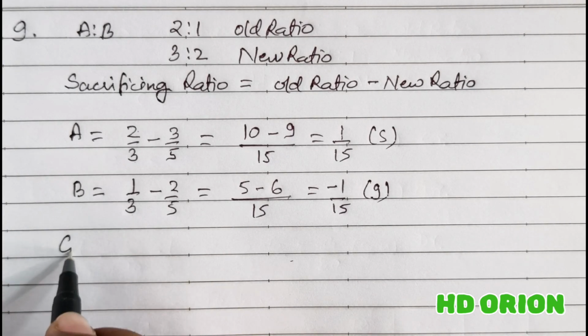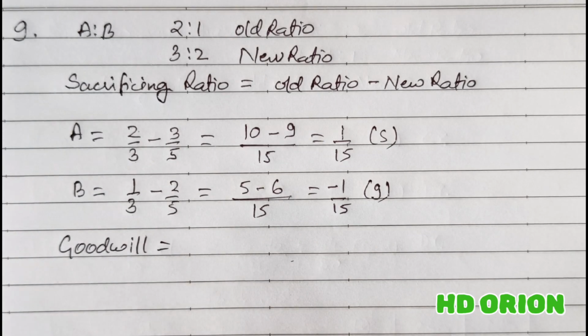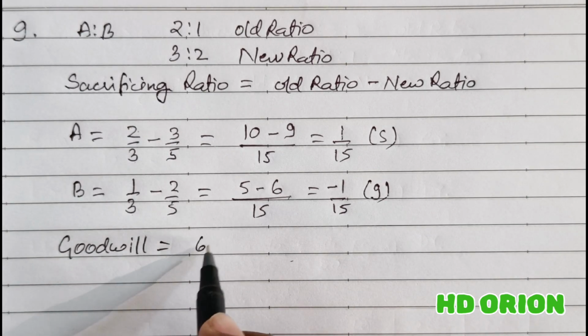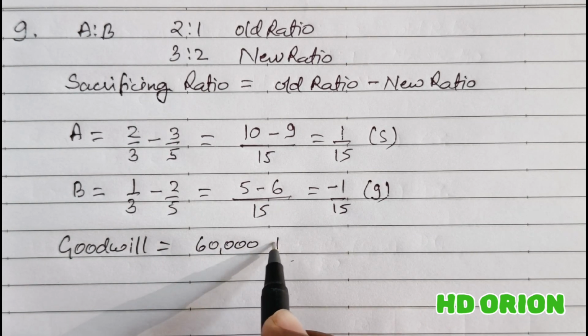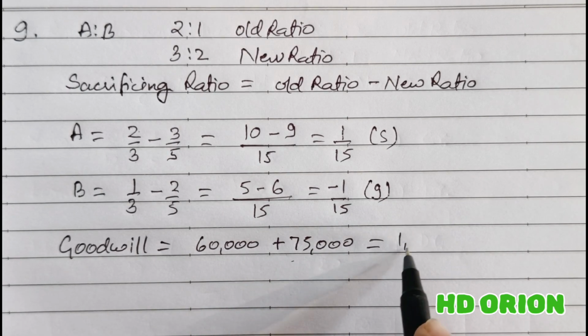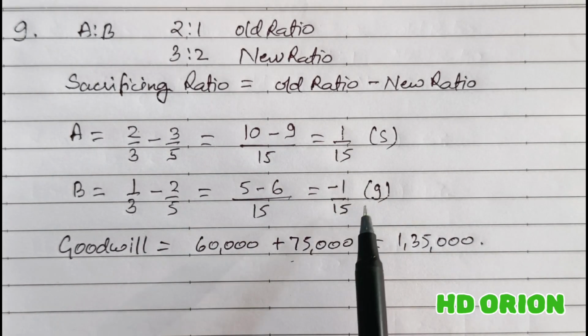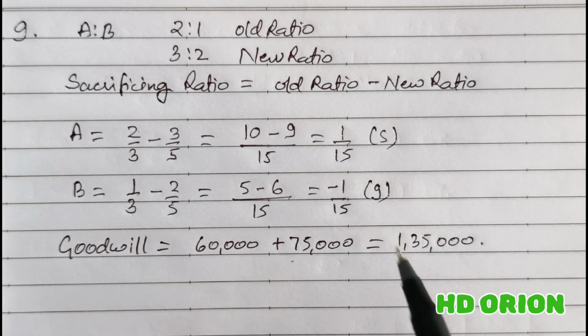Now the value of goodwill. Goodwill is the aggregate, means sum total, of 2 years' profits, which is given: 60,000 first year's profit and rupees 75,000. So the aggregate of this is rupees 1,35,000, the total goodwill of the firm, and its effect is to be done by opening current capital account in sacrificing and gaining ratio to the partners.